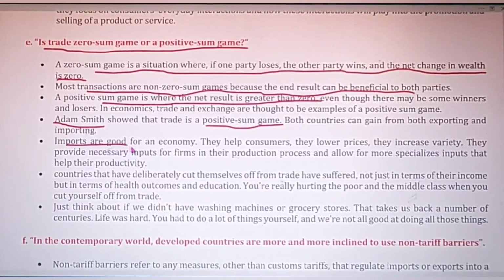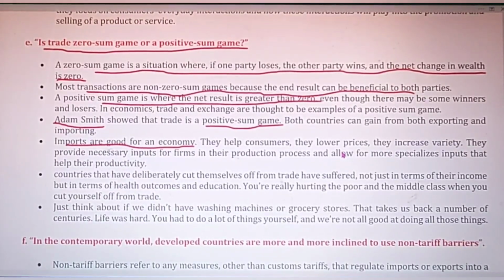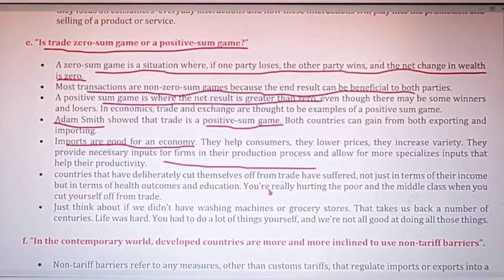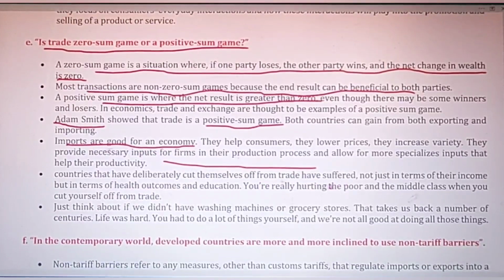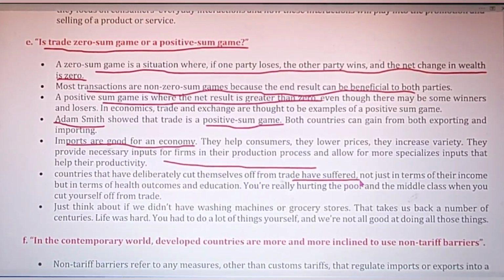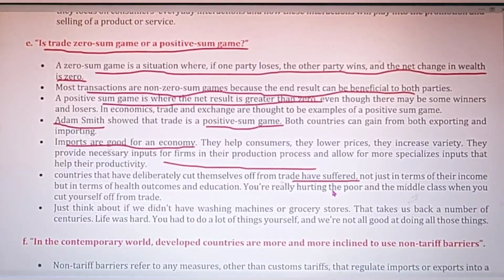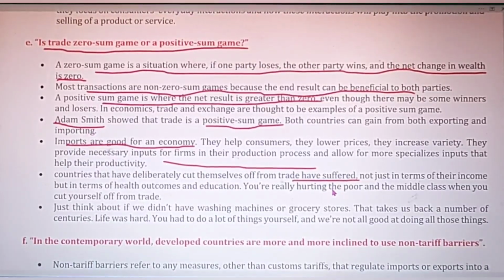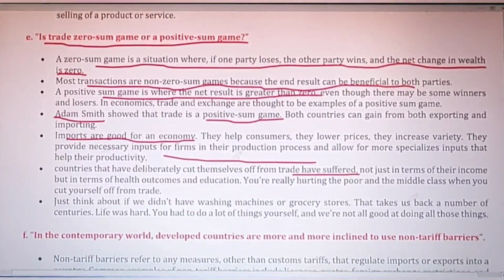imports are good for an economy. They help consumers by lowering prices, they increase the variety of goods and services, and they provide necessary inputs for the production. And countries that have deliberately cut themselves off from trade have always suffered. Those countries which are not doing trade with foreign countries are always losers. And like this you can define all the points.